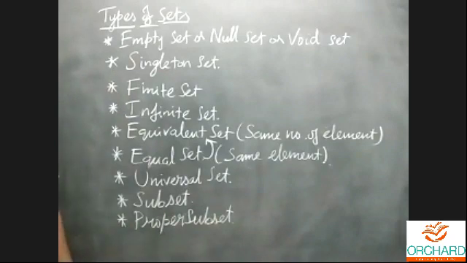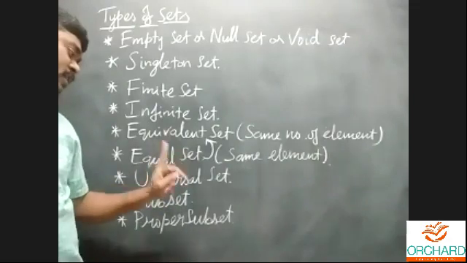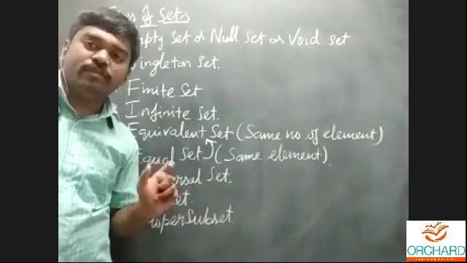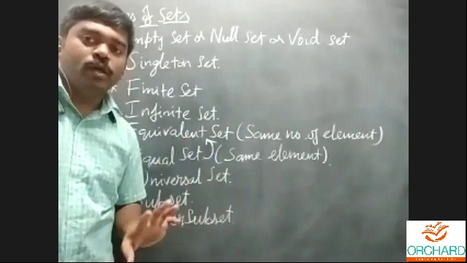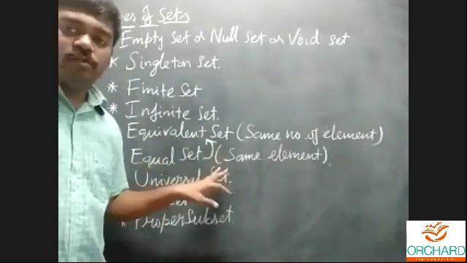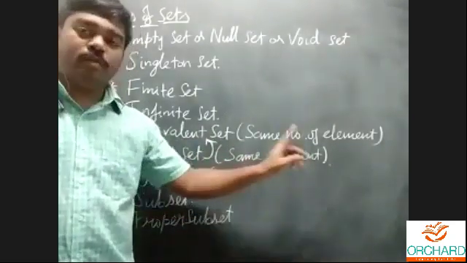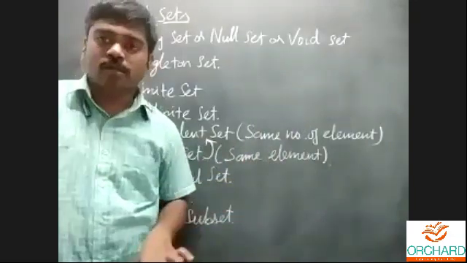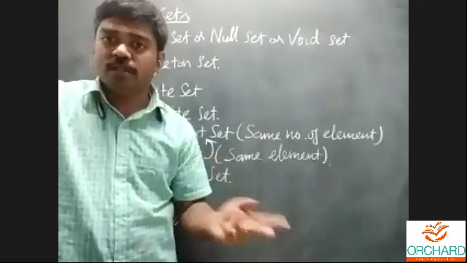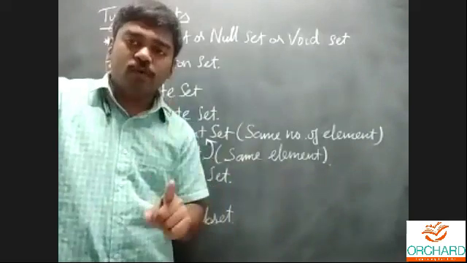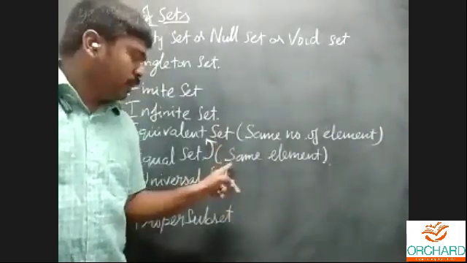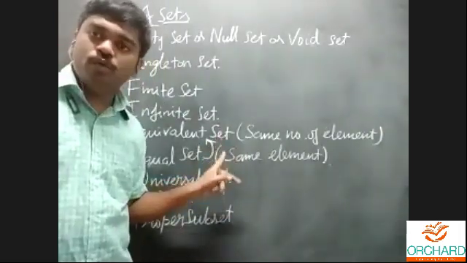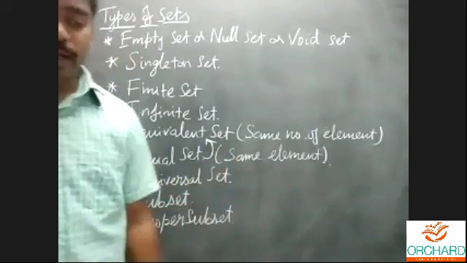Students, listen carefully. Regarding the equivalent set and equal set, first you can check whether it is an equal set or an equivalent set. They will give a question like: check whether it is an equivalent set or an equal set. You can come to the conclusion based on the number of elements. The same number of elements means equivalent. The same elements means equal set. An equal set is definitely an equivalent set, no problem. For an equal set, you can write it as an equivalent set also. That is correct. But an equivalent set need not be an equal set. From equivalent to equal is not possible. This is the only idea. Don't confuse yourself.